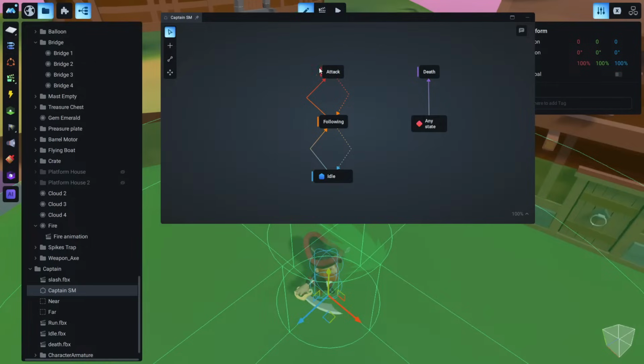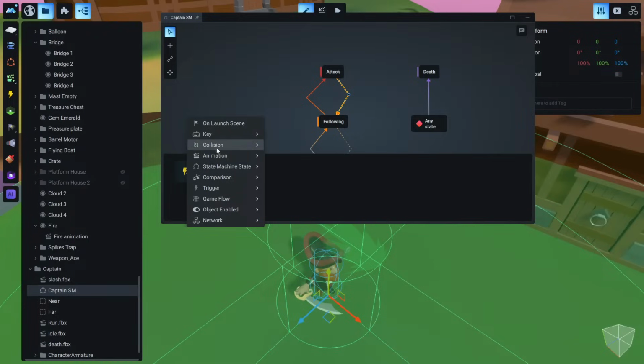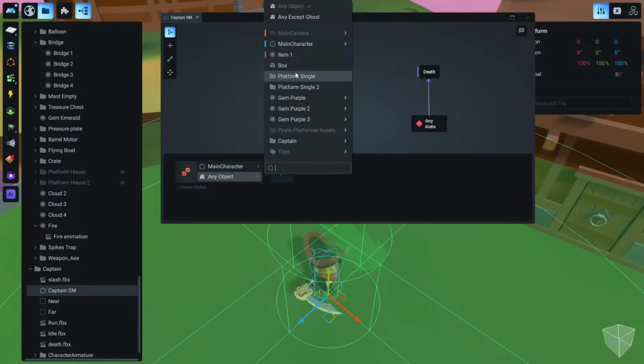So now we are on the attack state. And when do we want our captain to stop attacking the player? When our character is outside of this near collider. So we click here and go collision, and this time we choose collision ended between our main character and our near collider.